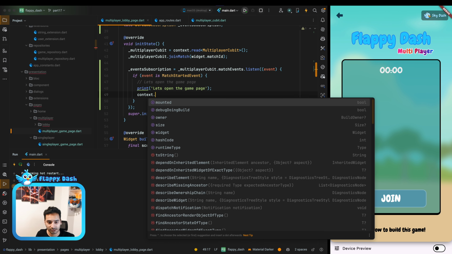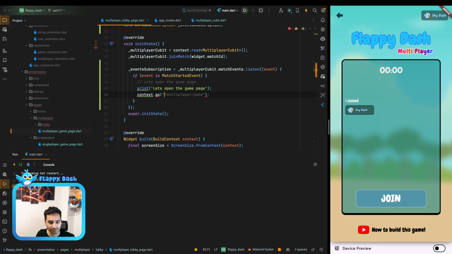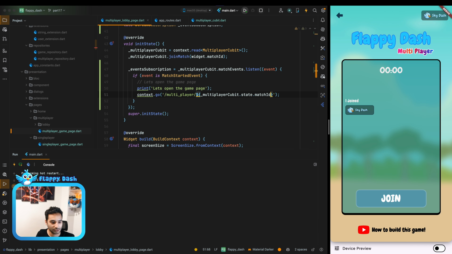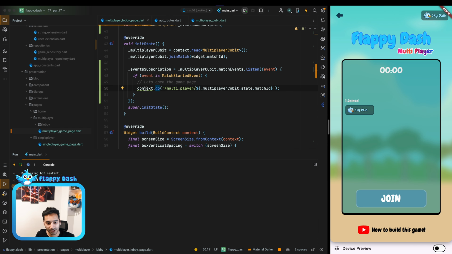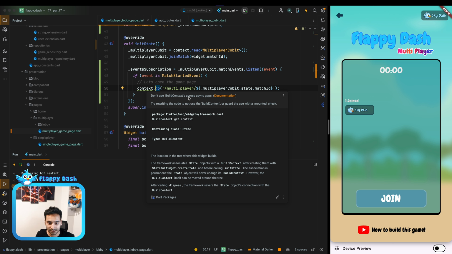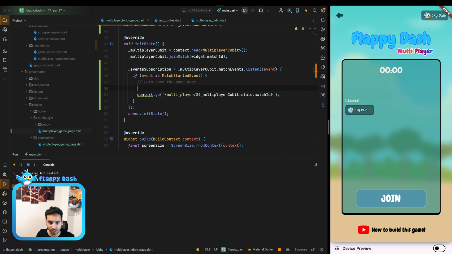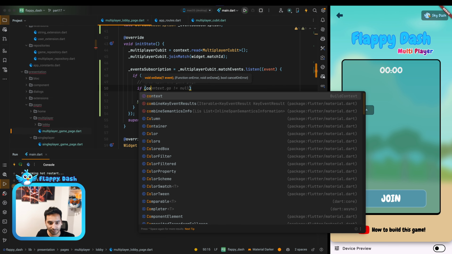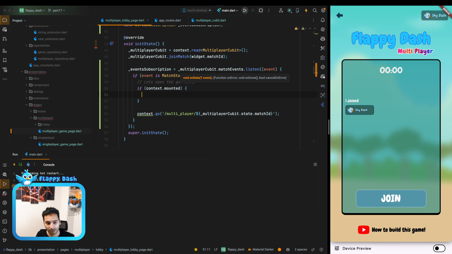We can just say context.go. It's an extension function from the Go router. Let's import it. For the match ID, I'm going to use the multiplayer cubit.state.match ID. And here we have a warning. It says don't use build context across async gaps. And it's true, you should not use the context in your async gaps. The solution is just an if statement. We can say if context.mounted, and if it is not mounted, just return.